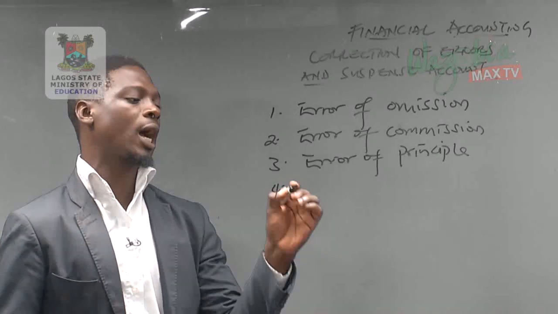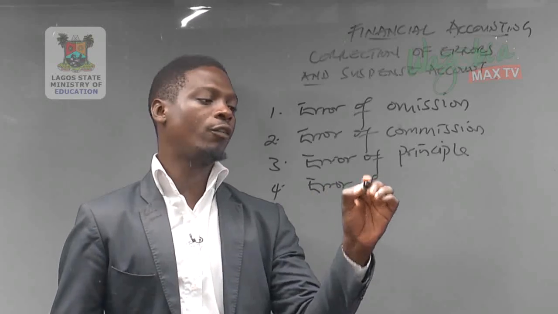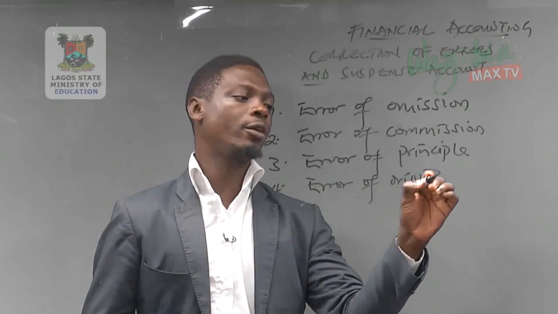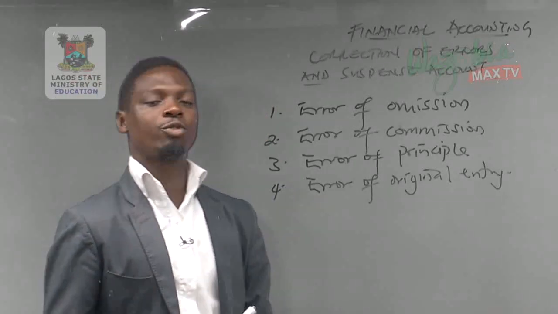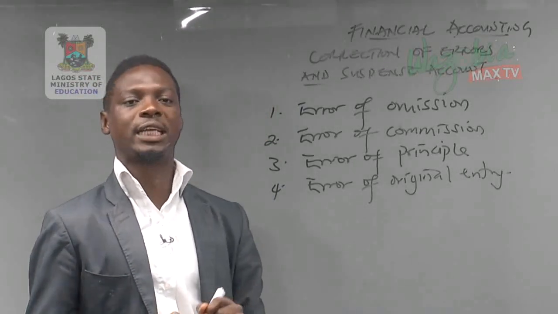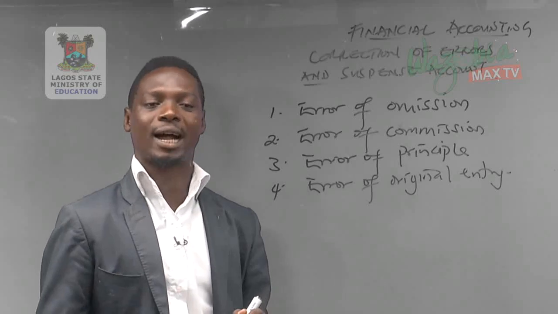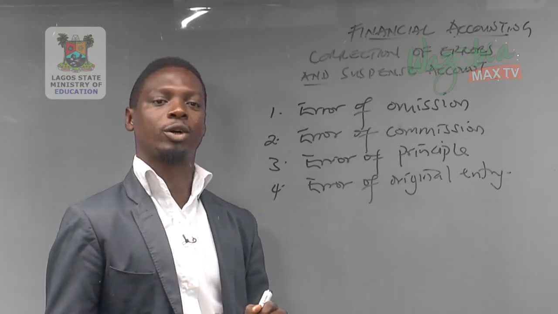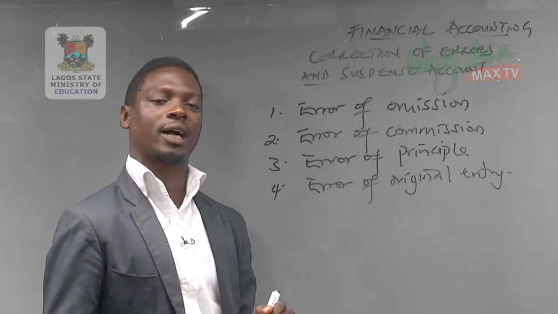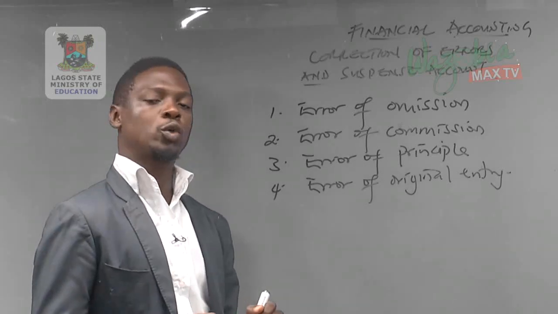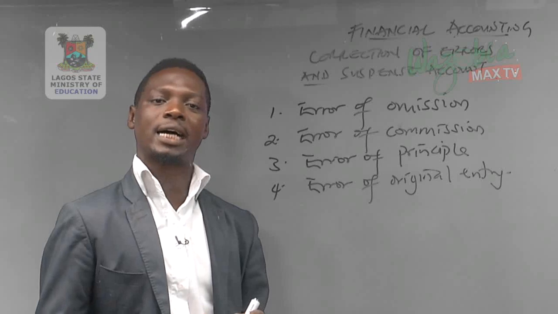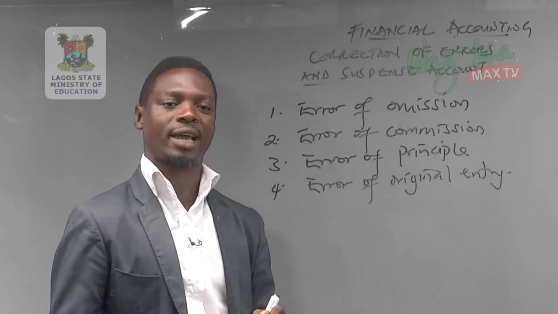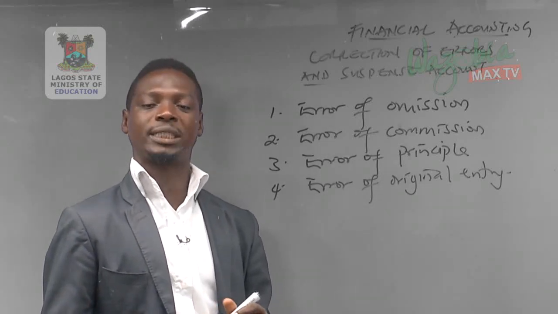Number 4 among our errors is error of original entry. This is an error committed when a wrong amount is recorded on the debit side and credit side of the account. For example, sold goods for cash 940 naira, but mistakenly recorded as 490 naira. That is an error of original entry.